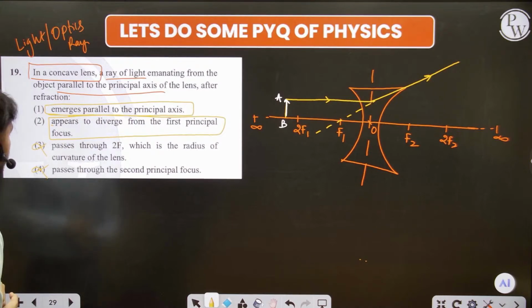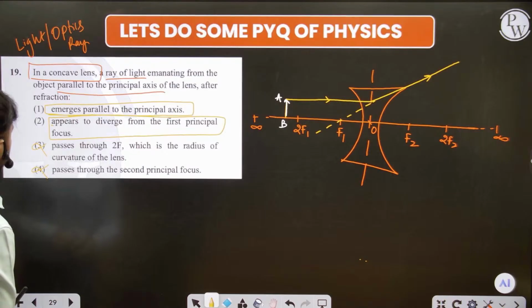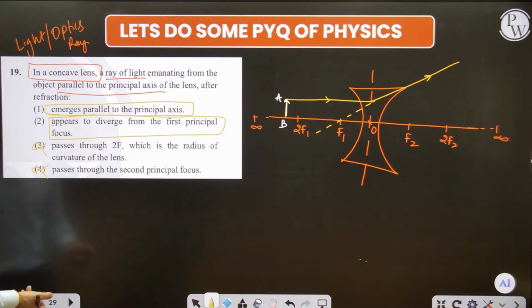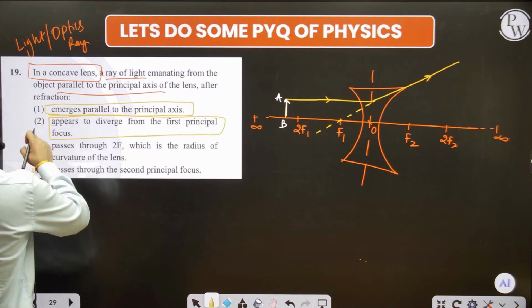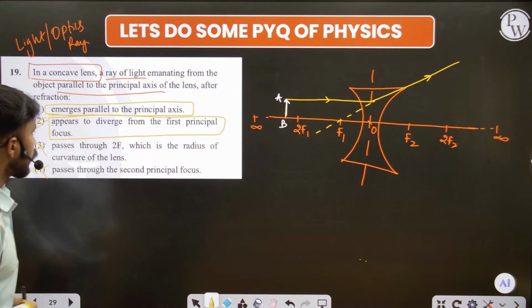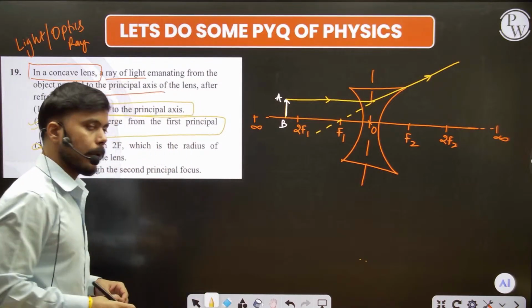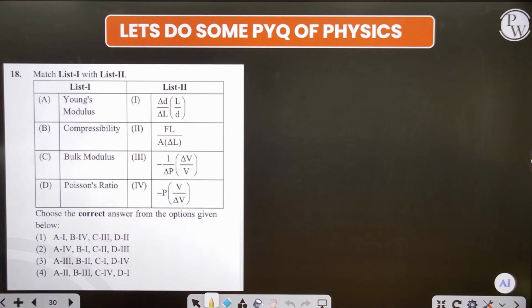In a concave lens, a ray of light emanating from the object is parallel to the principal axis of the lens, and after the refraction, what has happened? It is parallel to the principal axis. Fine, so this is the answer: that is, appears to diverge from the first principal focus. You can see even here also. Okay, now let's move on. This is the best question.